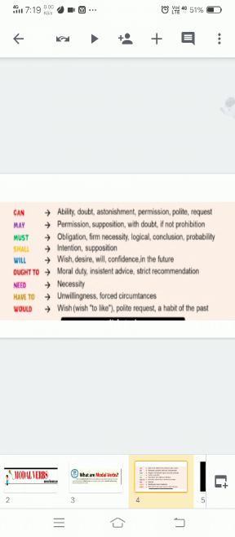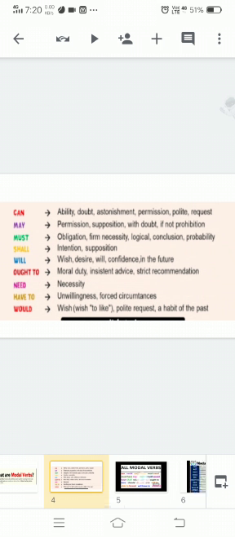These are the modals with the least emphasis on mode, because a modal indicates mode or manner. Next we have should, will, ought to, could, would. These are the modals with medium emphasis on mode. And we have dare, need, must, have to. These are the modals with the maximum emphasis on mode.